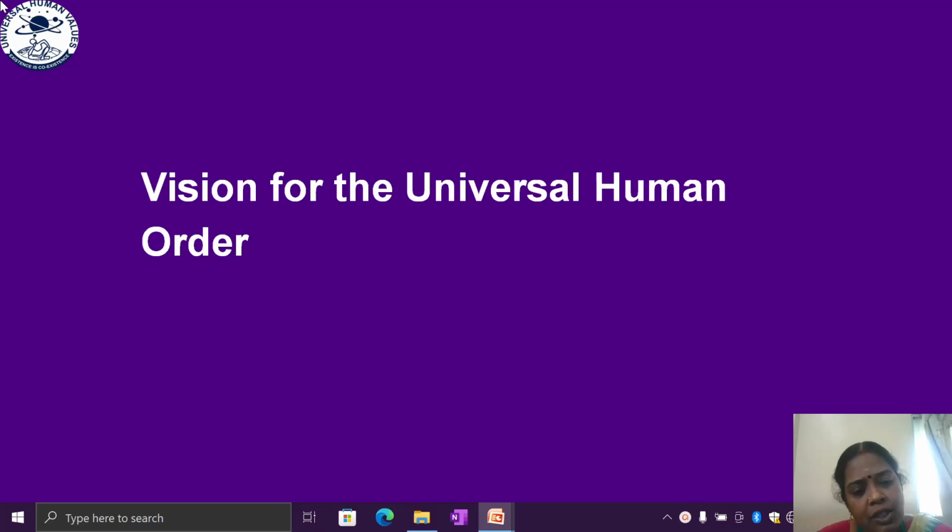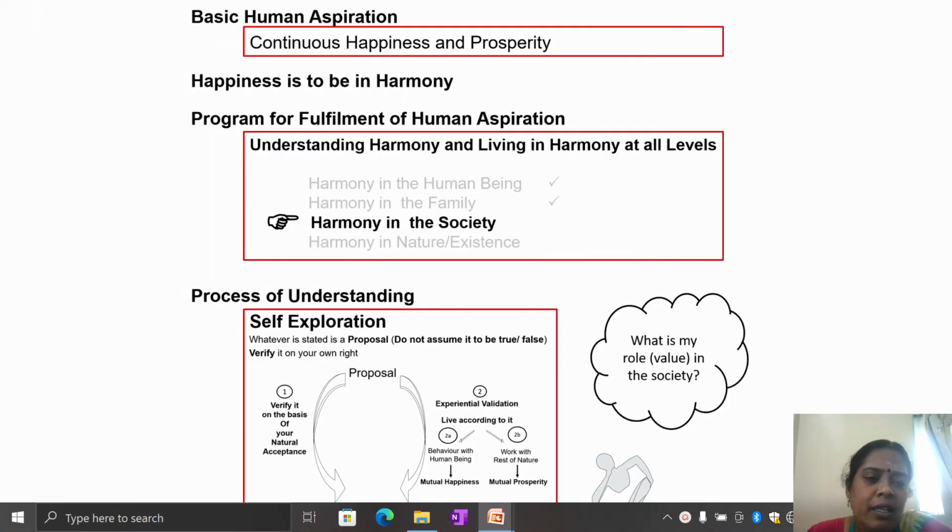Students, now in this lecture we are going to discuss in detail the vision of the universal human values in unit 4. We have already discussed the self as well as the body, how we have to move, and then how we have to take place in harmony in the family by considering the 9 feelings. Now we are moving to harmony in the society.